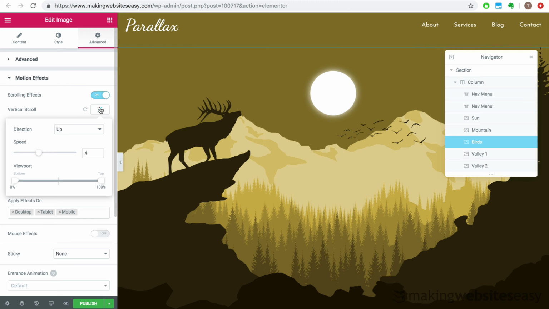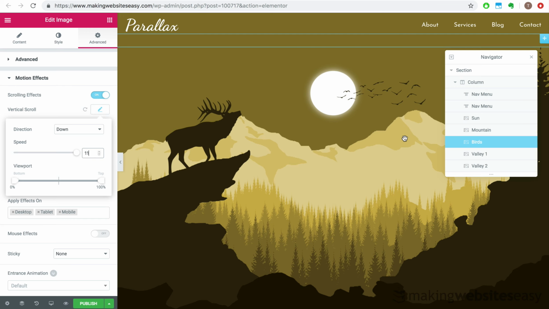So the direction of the motion effect being applied will still be down, but the speed at which we apply the effect will be slightly slower. So let's set the speed of the birds to 11, meaning it will have slightly less downward pulling resistance as the image moves up as we scroll down the page.